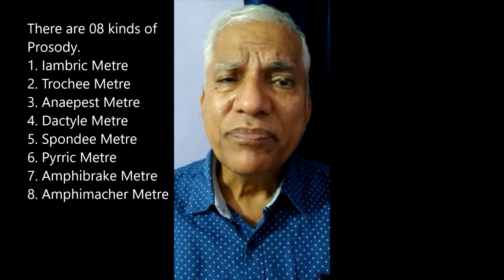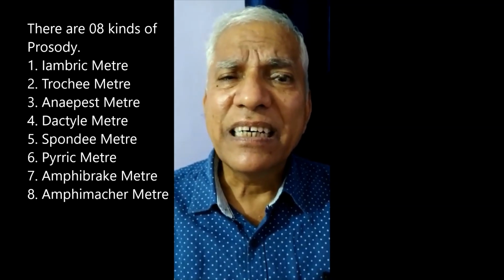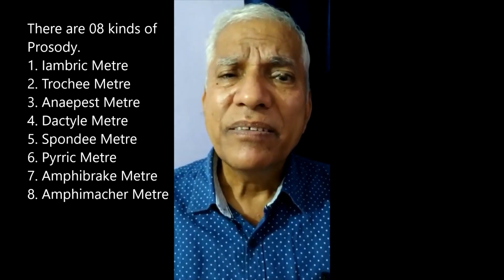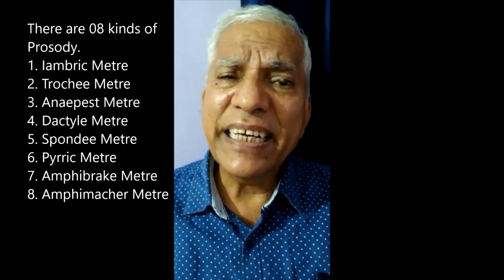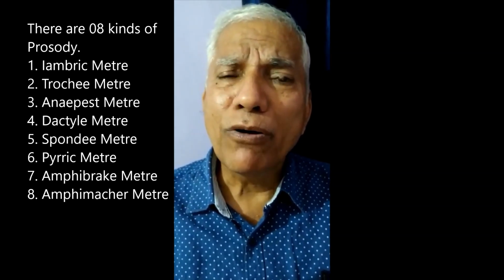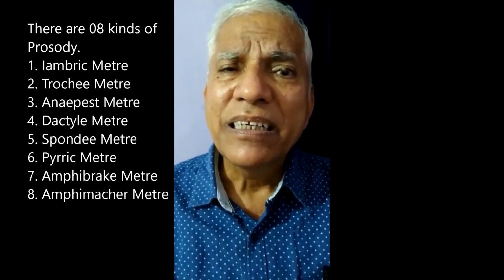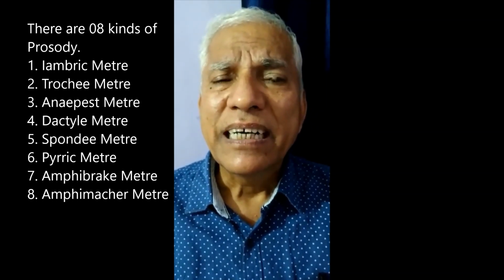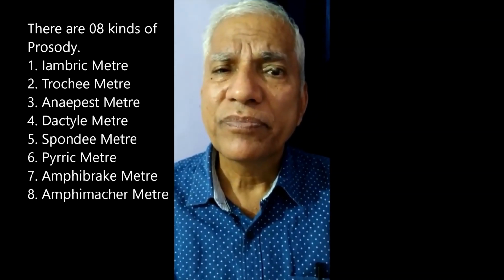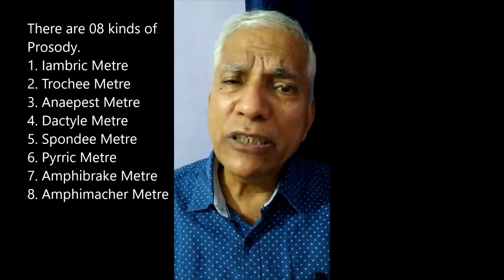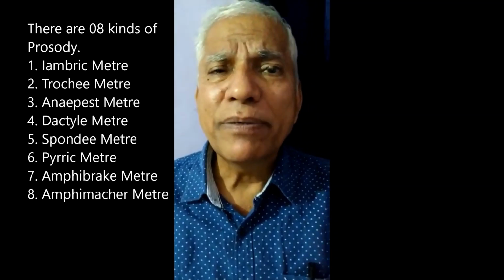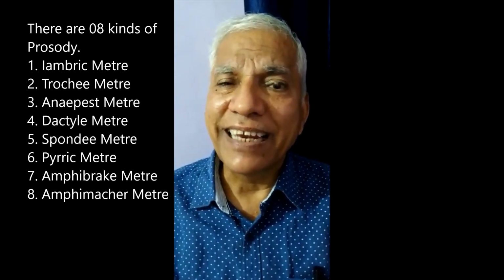Similarly, if the syllable is unaccented followed by an accented syllable, it will become anapest. And if the syllable is opposite to it, it will become dactyl.